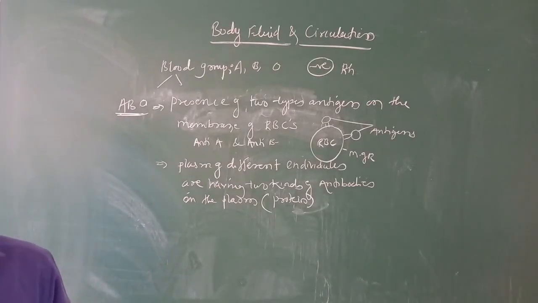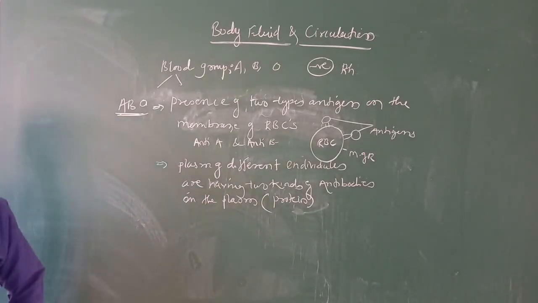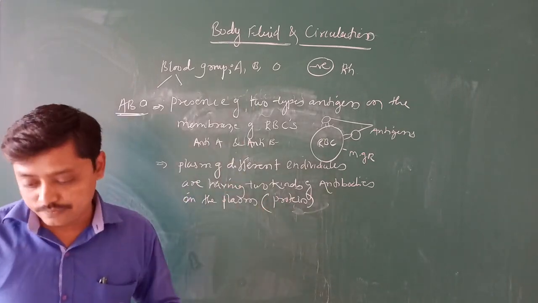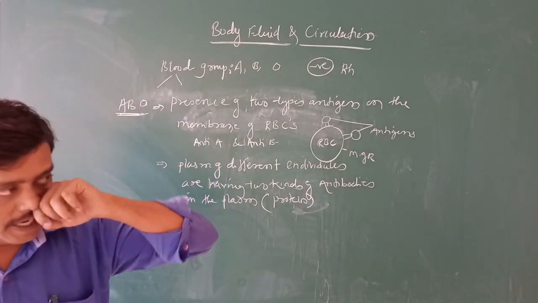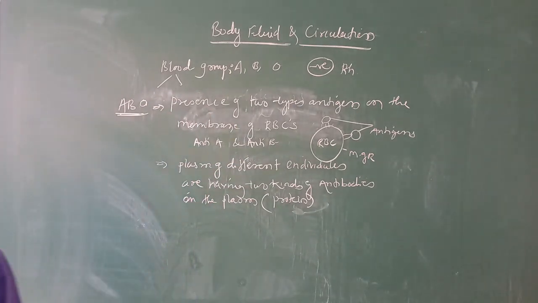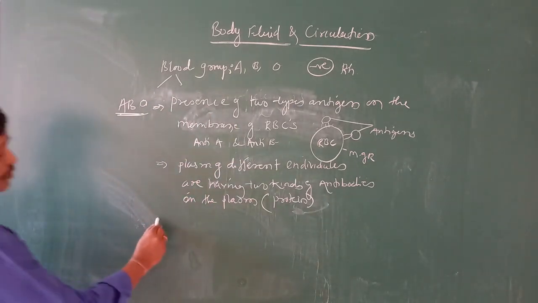These antibodies are proteins, produced against whatever foreign antigen comes against them. And the distribution of antigen and antibody...